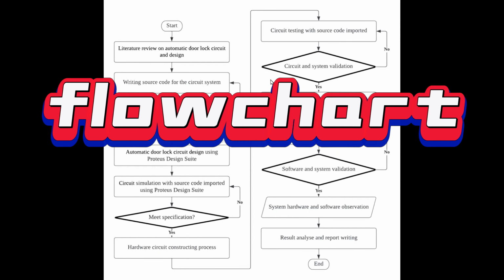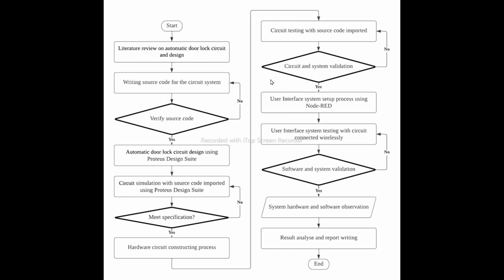This is our project overall workflow chart. First, we do a literature review on previous automatic door lock circuit designs. After we do some research, we start to write the source code for the circuit system. After we complete writing the source code, we verify whether it is running well or has some syntax errors. When the source code is verified and correct, we start to design the automatic door lock circuit using the Proteus design suite.